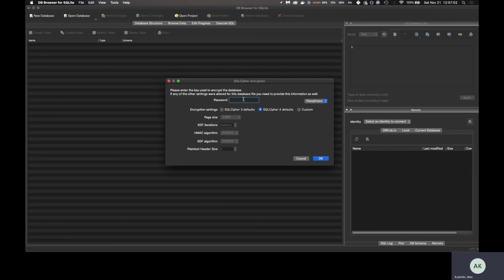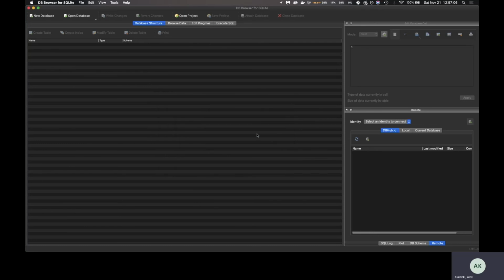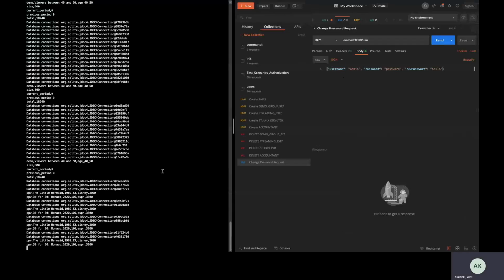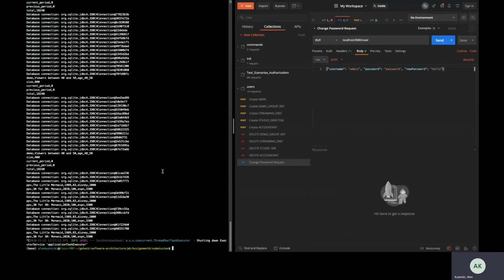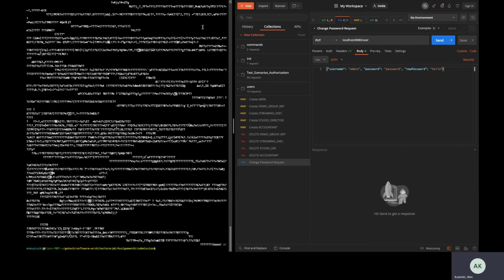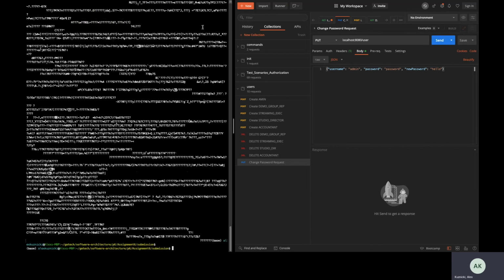So there isn't a user who's going to be able to view that data unless you have that secure password. If I stop our application, our database is here within the submission folder in our application. If I even just try to peek at the database, it's completely unreadable.